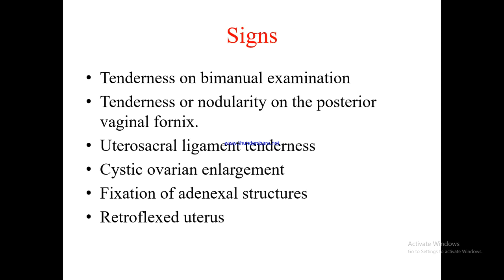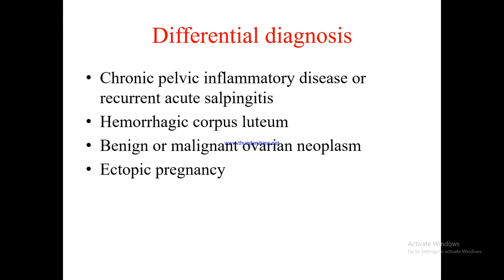Signs: tenderness on bimanual examination, tenderness or nodularity on the posterior vaginal fornix, uterosacral ligament tenderness, cystic ovarian enlargement, fixation of adnexal structures, retroflexed uterus. Differential diagnosis: chronic pelvic inflammatory disease or recurrent acute salpingitis, hemorrhagic corpus luteum, benign or malignant ovarian neoplasm, and ectopic pregnancy. They are all differential diagnoses.